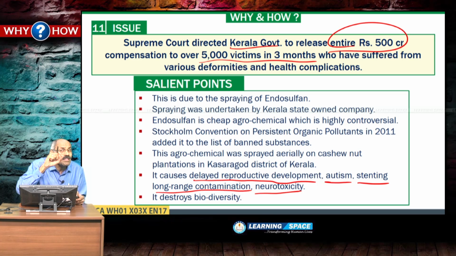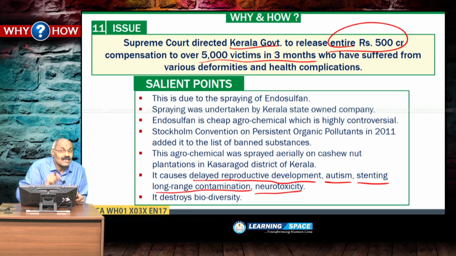Because of all these aspects, the Supreme Court stated that the Kerala government should release immediately 500 crores as compensation to over 5,000 victims. Supreme Court stated that this is to be banned. In 2011, the government stated that this cheap agrochemical endosulfan will be banned by 2017.